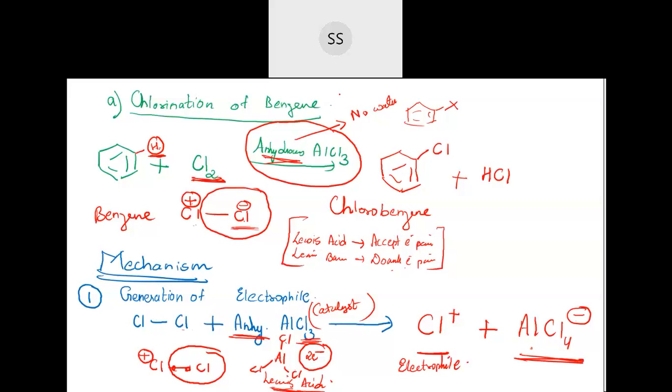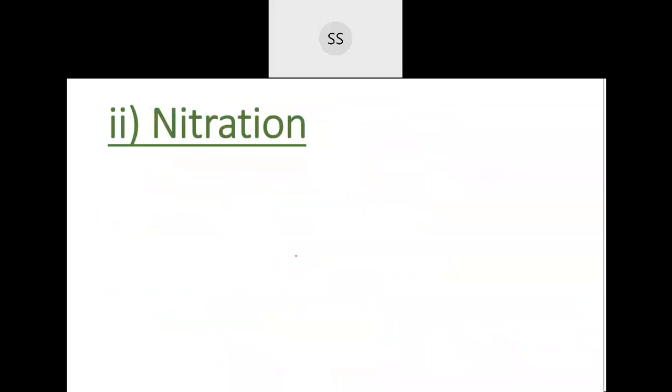Just let me know, students, is the first step clear to everybody? Yes, okay. So in the first step I told you, we have to generate the electrophile and we have generated Cl plus over here as an electrophile. Second step, you are going to take this electrophile to the benzene ring. This electrophile will go and attack the benzene ring. That's the second step.